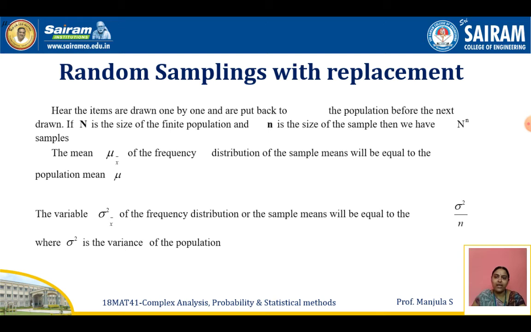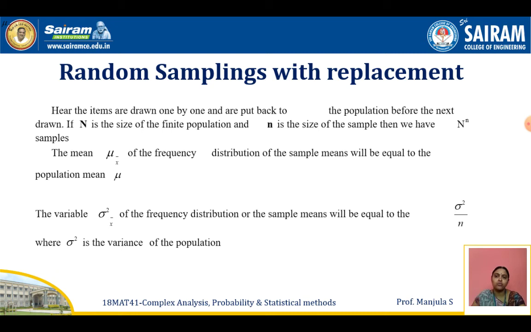Whereas sigma x bar square is the variance of the sample mean, which is equal to sigma square by n. Sigma square is the variance of the population, whereas sigma x bar square is the variance of the sample mean.